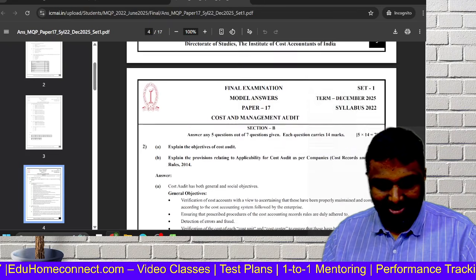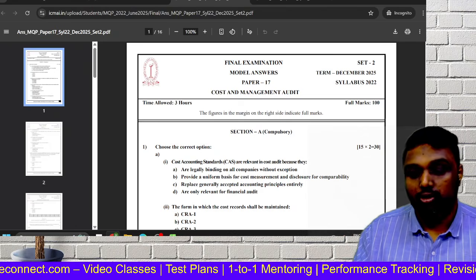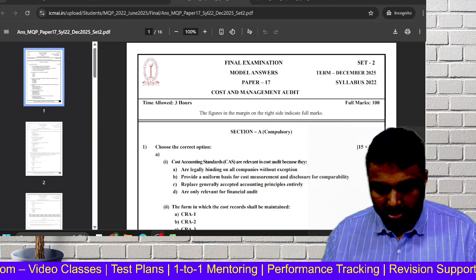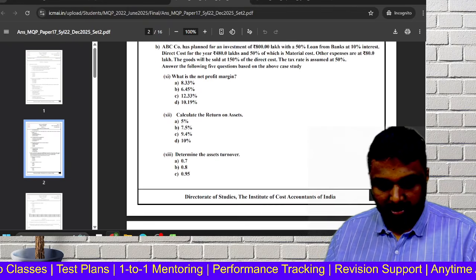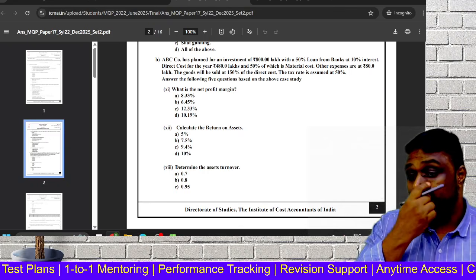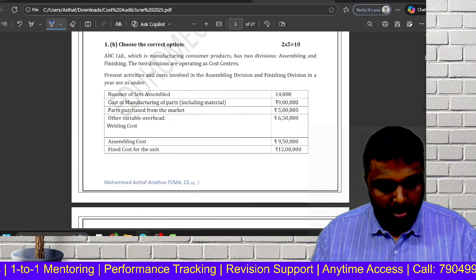So it's a very easy model they are asking. Even in this MQP, if you go through, I want to ensure that you get that benefit very easily. So going through this, what will come, friends? Same way, see, net profit margin. I will make a separate session for that, okay, in this marathon.